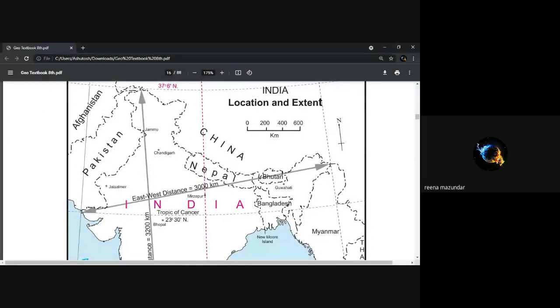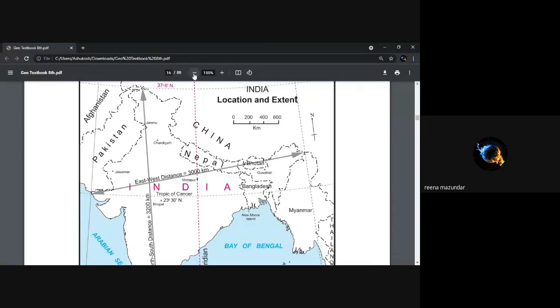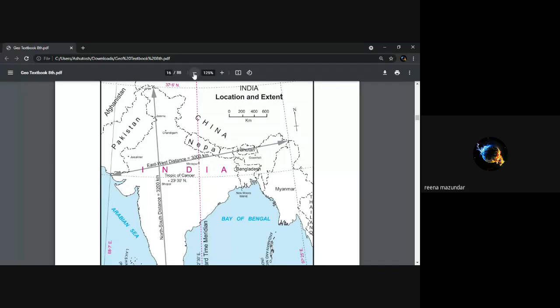Now look at this map. I'll make it a little shorter. It's too broad. What is the north-south distance of India in the map given? Yes? The distance of north and south is 3,200 kilometers. Very good. Yes, the distance is 3000 kilometers. 3000? North-south. Look at the map, my dear, carefully.